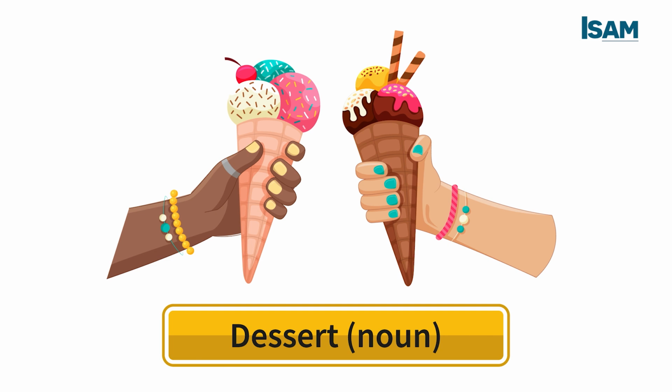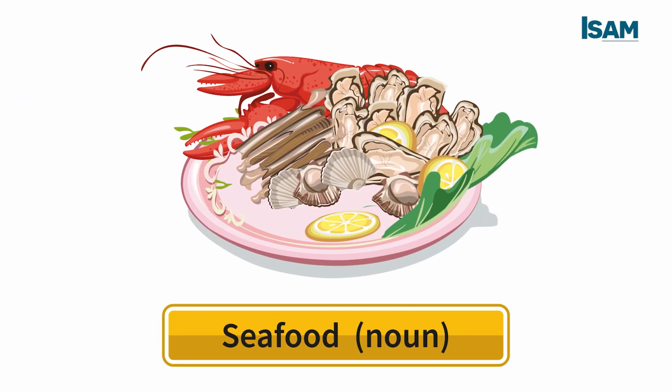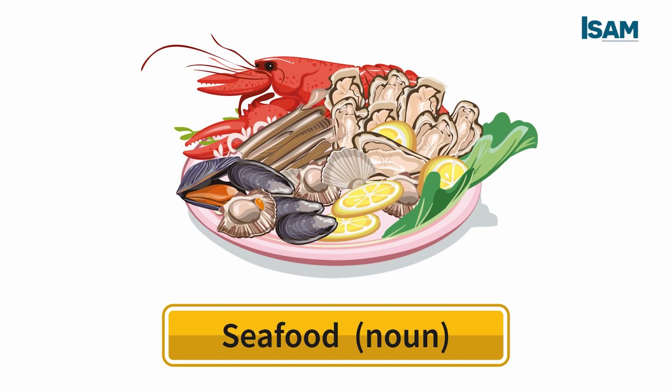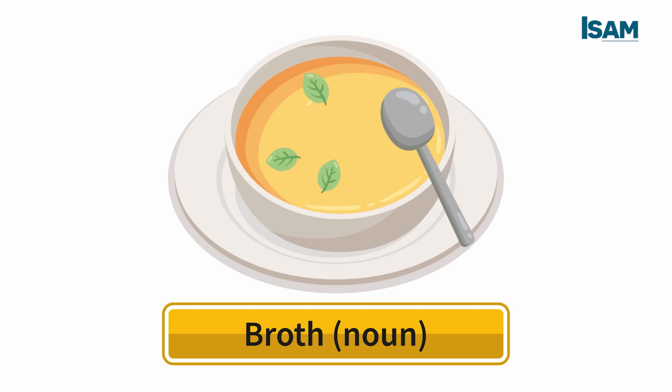Dessert is a noun. The sweet course eaten at the end of a meal. For example, would you like ice cream for dessert? Seafood. It means shellfish and sea fish served as food. For example, shrimps are a popular type of seafood. Broth is a noun. It means thin soup of concentrated meat or fish stock. For example, I boil a chicken broth for dinner.